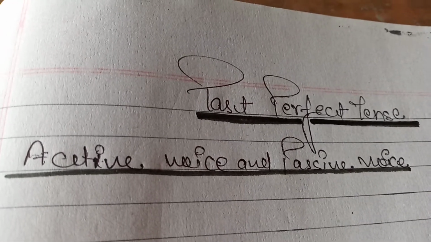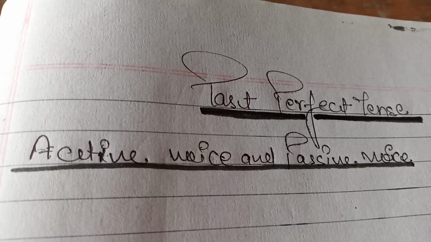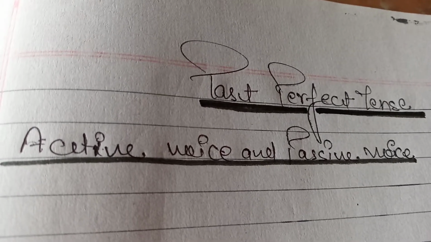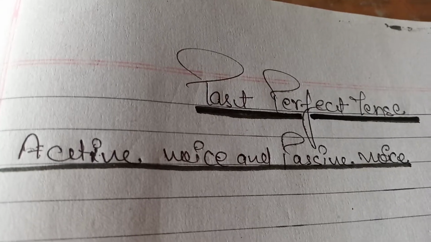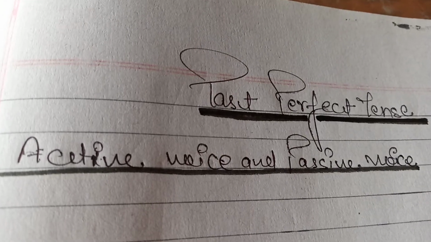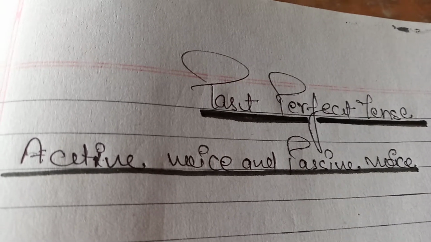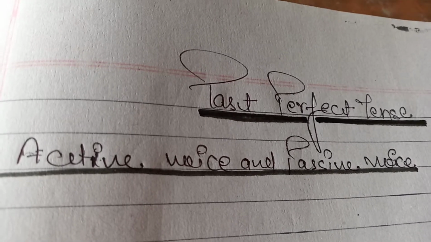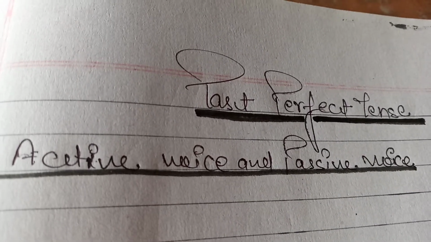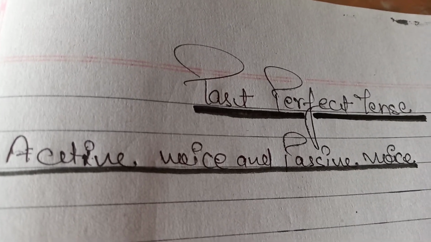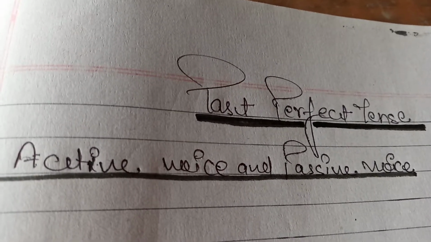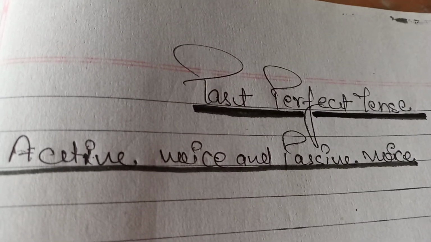Today we are going to discuss past perfect tense in the active and passive voice series. We will talk about the sentences of past perfect tense: how to convert a sentence of past perfect into passive voice, what structure the sentence is based on, which helping verb is needed, and how we can recognize that a sentence belongs to past perfect tense.